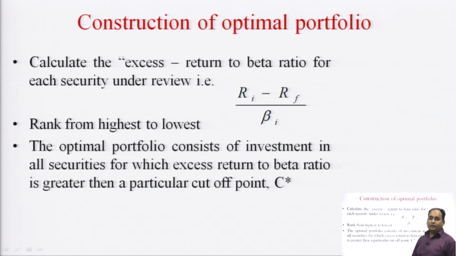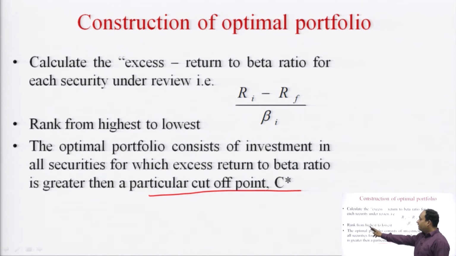Rank from highest to lowest. After calculating the excess return to beta ratio, the excess return of a security over the risk free return to beta ratio, we have to rank the securities from highest to lowest. Then after ranking, we calculate the optimal portfolio, which consists of the investment in all securities for which the excess return to beta ratio is greater than a particular cutoff point called C. This is being repeated, because this is the most important terminology under construction of the optimal portfolio.